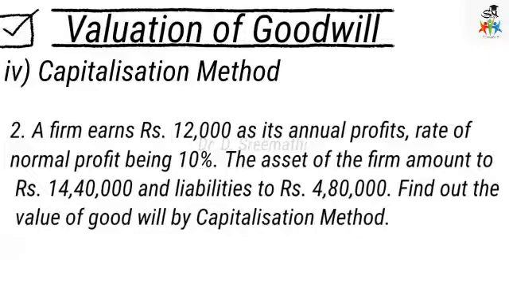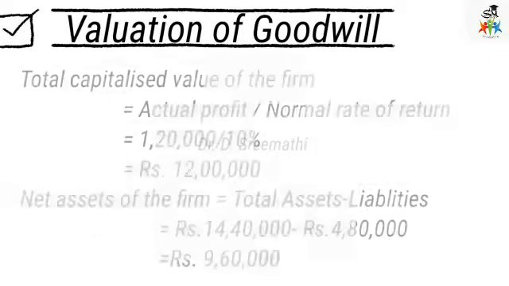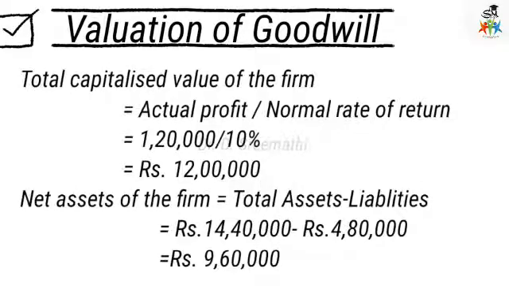So we have to calculate the total capitalized value of the firm. The formula is actual profit divided by normal rate of return. The actual profit is 1,20,000 and the normal rate of return is 10%. When you divide, you get 12 lakhs, which is the capitalized value of the firm.